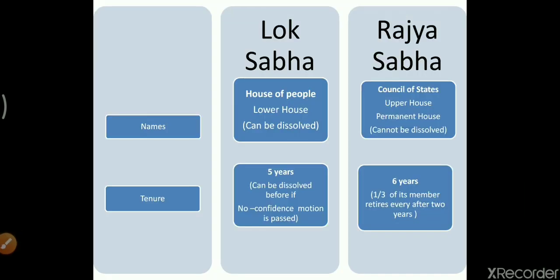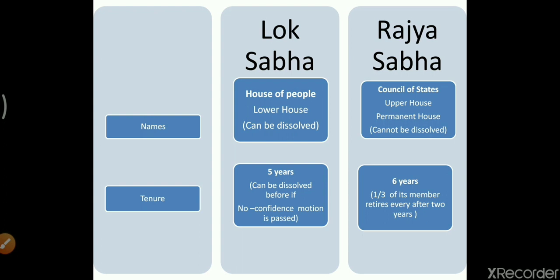Now we'll discuss Lok Sabha and Rajya Sabha in detail. As I have told you before also, Lok Sabha is also known as House of People as well as Lower House. Now the question arises, why Lok Sabha, where the people are concerned, is known as the Lower House? It is because the Lok Sabha can be dissolved.